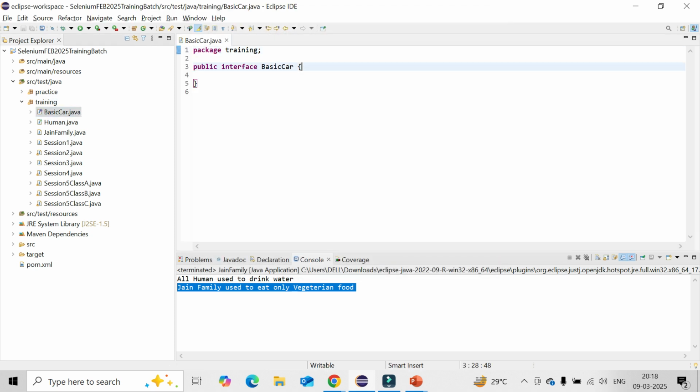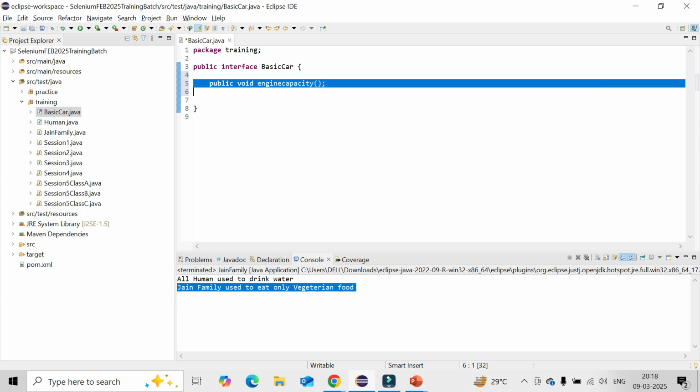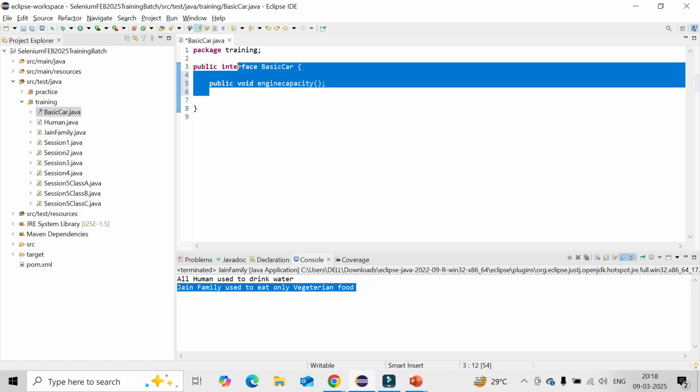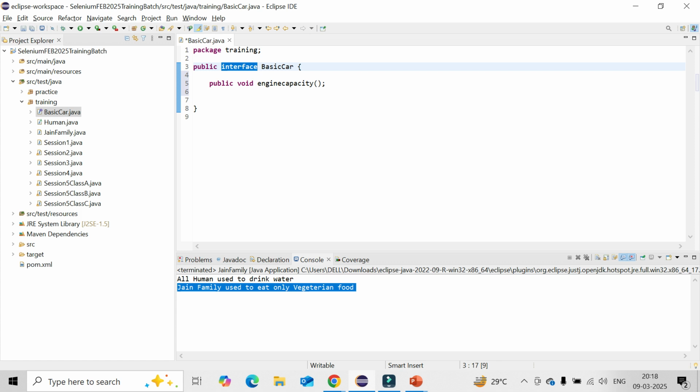And the way I can create it: public void, simple thing, give something called engineCapacity. That's all. You don't need to declare abstract or anything, so automatically it will be abstract in nature because you are creating an interface, not a class.